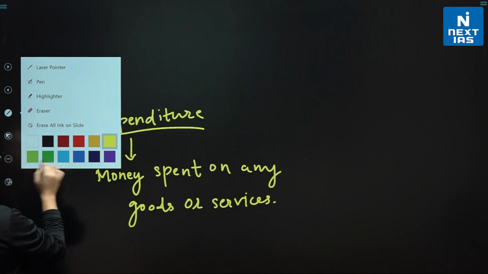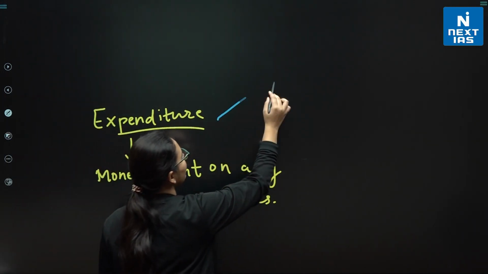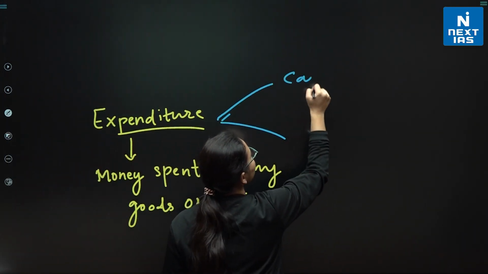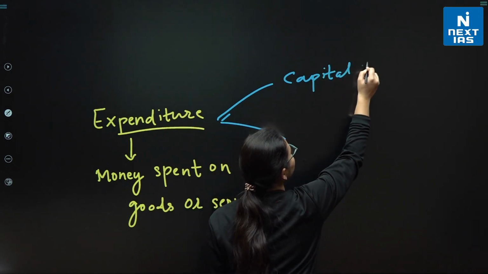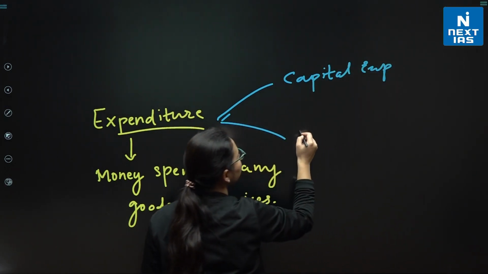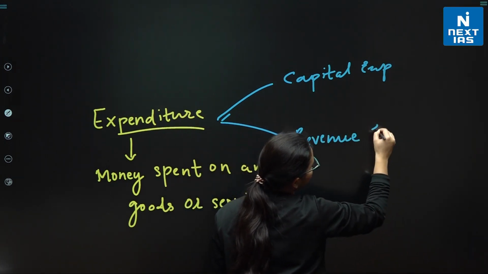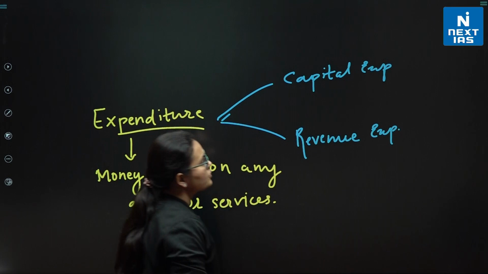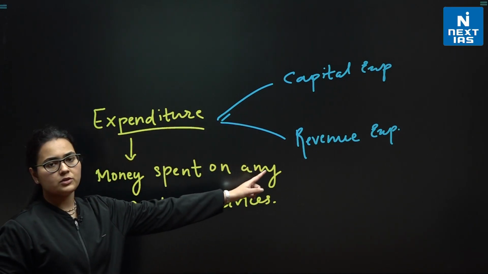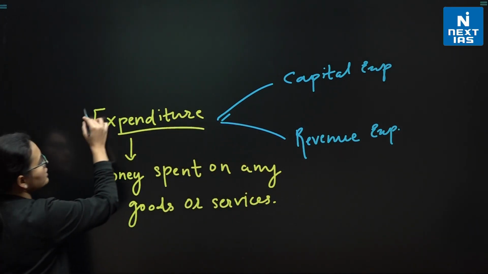Apart from this, you need to know that expenditure is then of 2 types. The one we are talking about is the capital expenditure. The other one is the revenue expenditure. Right. So, capital expenditure and revenue expenditure are the 2 types of expenditures.